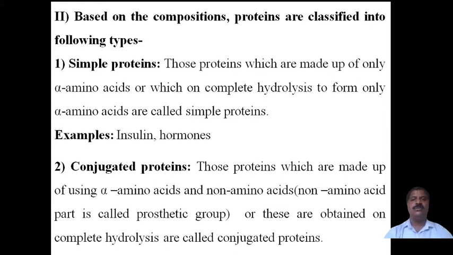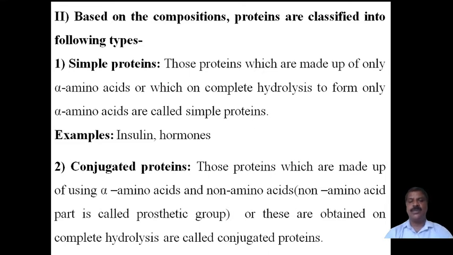Similar to the above definition, any protein which on hydrolysis gives alpha amino acids and a non-amino acid, or prosthetic group, is called a conjugated protein.